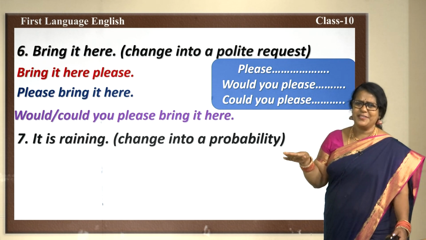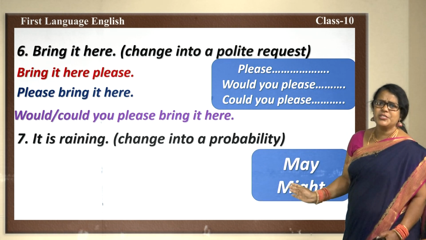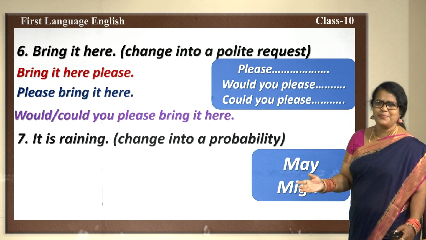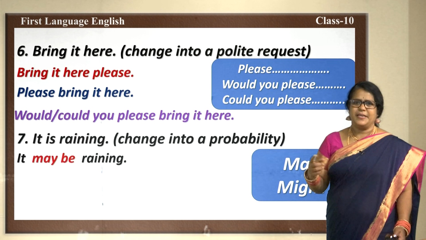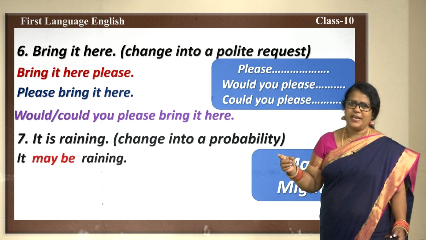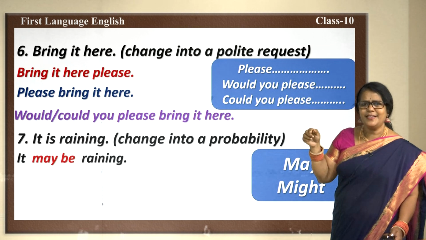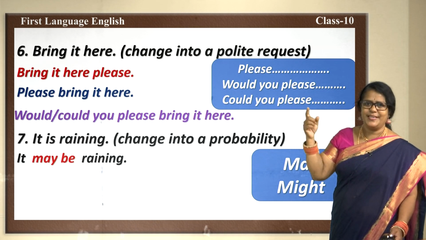There may be, okay, these are the words which we use for speaking about the probability. It may be, it might be in that way. Fine. Let us change and see. It may rain, it may be raining. He is late. Why is he late? It may be raining. That is why he is late.